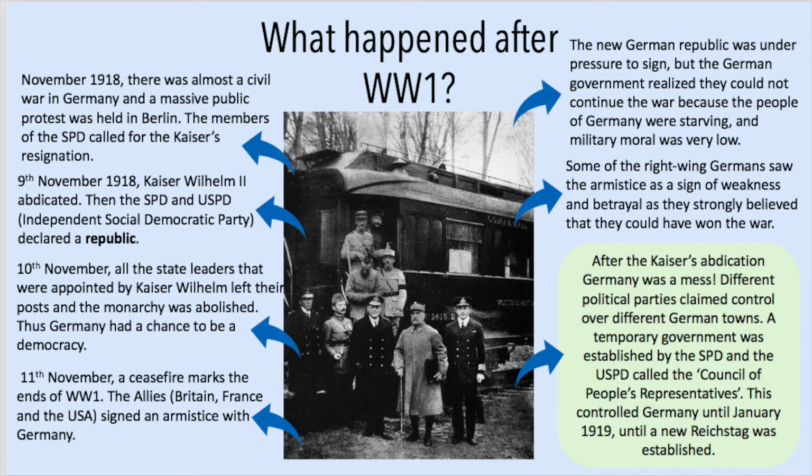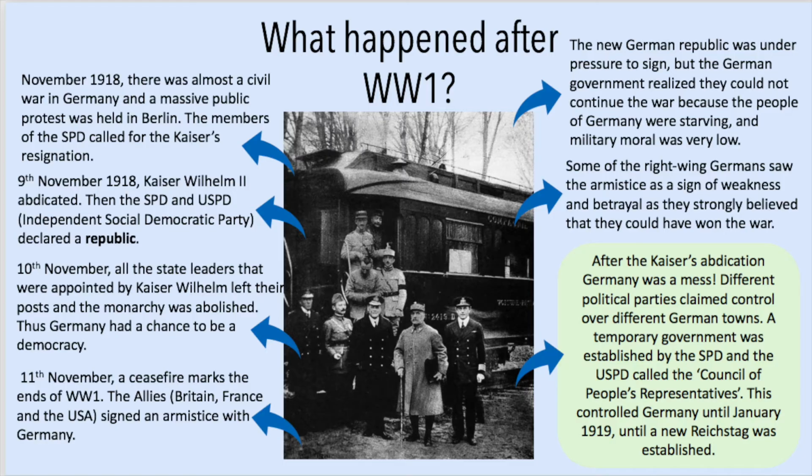In November of 1918, there was almost a civil war in Germany, and a mass public protest was held in Berlin. The members of the SPD called for the Kaiser's resignation. On the 9th of November 1918, Kaiser Wilhelm II abdicated, and the SPD and the USPD, which was the Independent Social Democratic Party, declared a republic. A republic is a country ruled without a monarch. Power is held by the people via elected representatives.